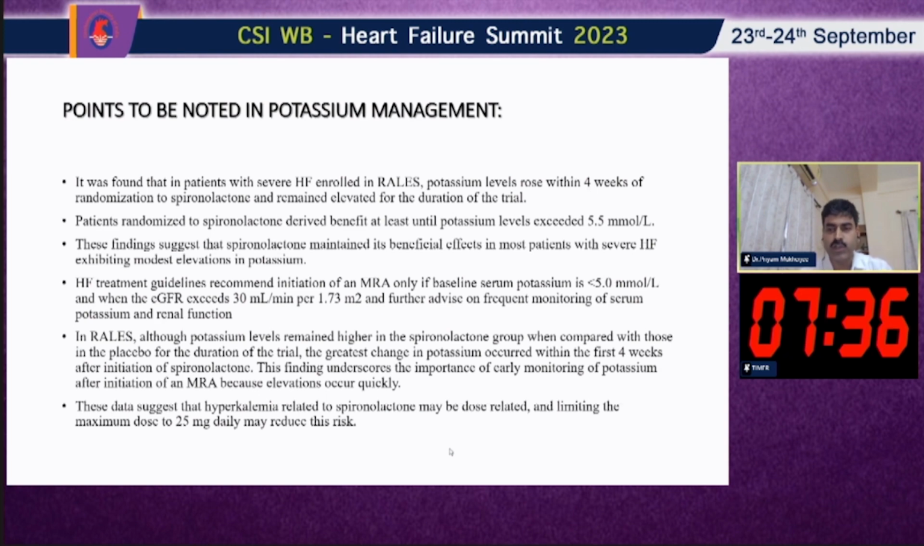So this is very important. The first 4 weeks is very important after the initiation of spironolactone. This finding underscores the importance of early monitoring of the potassium after initiation of MRA because elevation occurs early. So this data suggests that hyperkalemia related to spironolactone may be dose dependent, and limiting the maximum dose to 25 milligram daily may reduce the risk. I have already explained that if you give 50 milligram, then your chances of hyperkalemia is more than 40%.